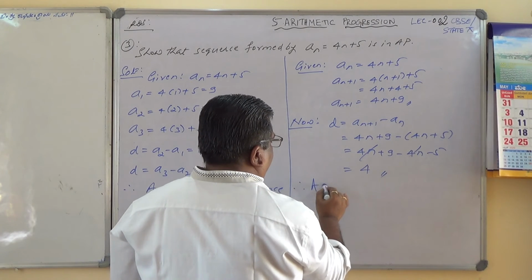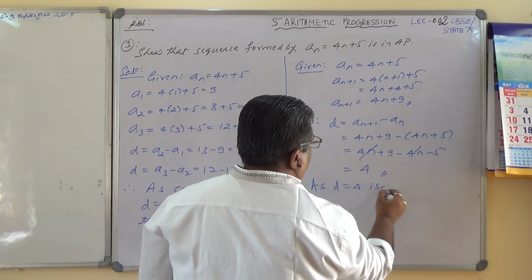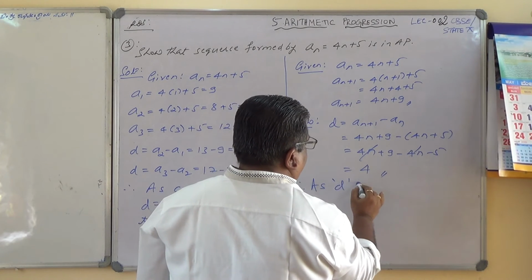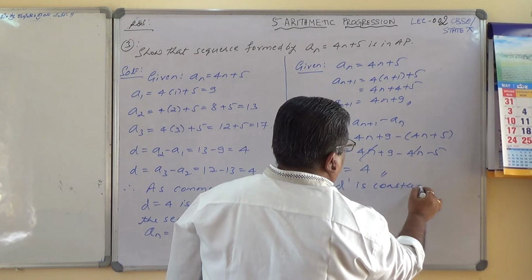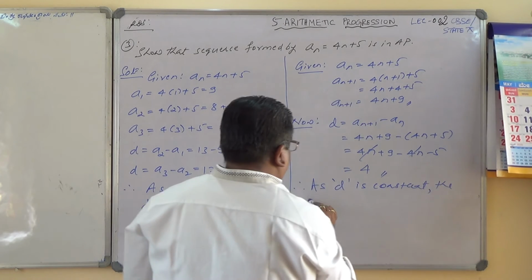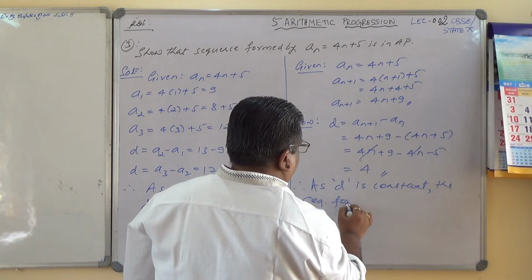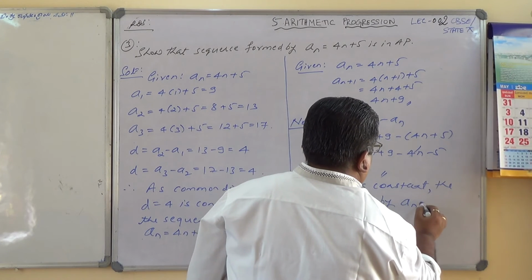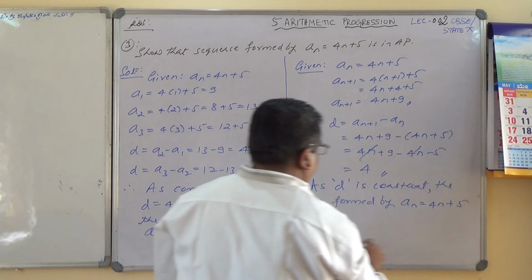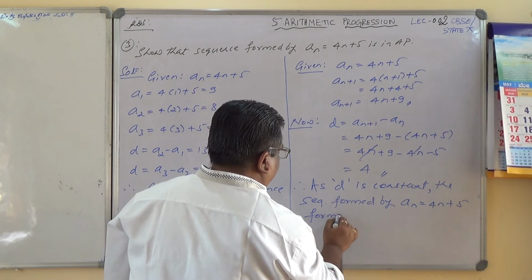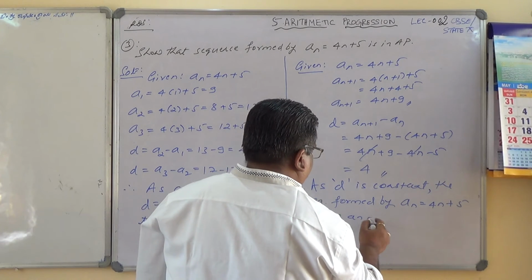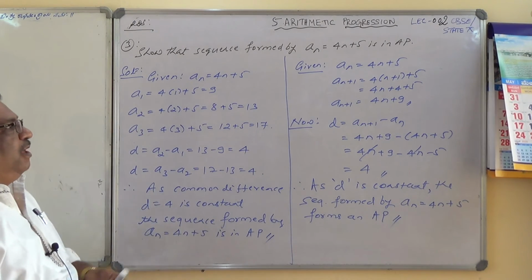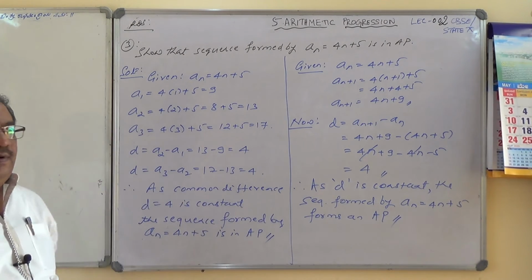Therefore, as d equals 4, or I can write d is constant, the sequence formed by an equals 4n plus 5 forms an AP, or is an AP. This is what I can solve. So note down both the methods. You must know how to solve this one. Okay, note it down.